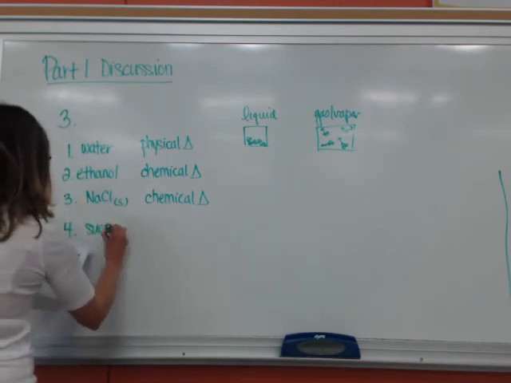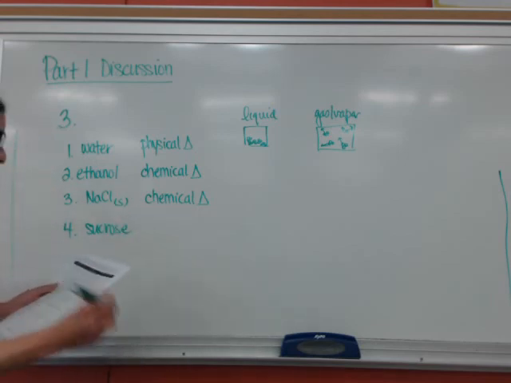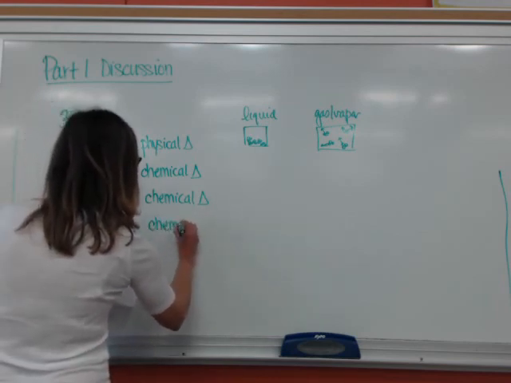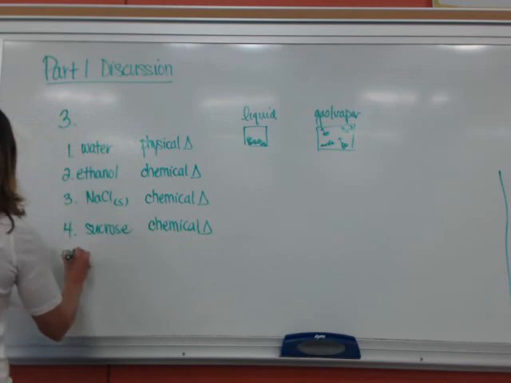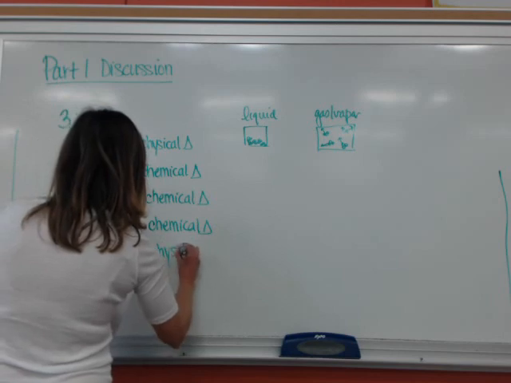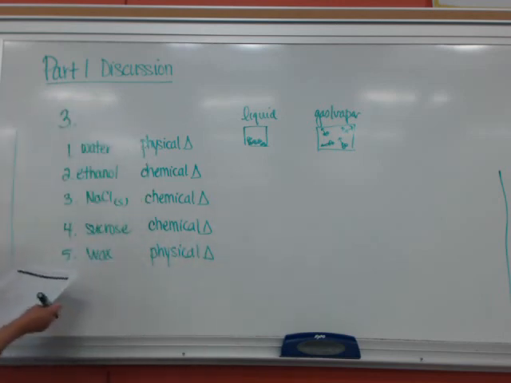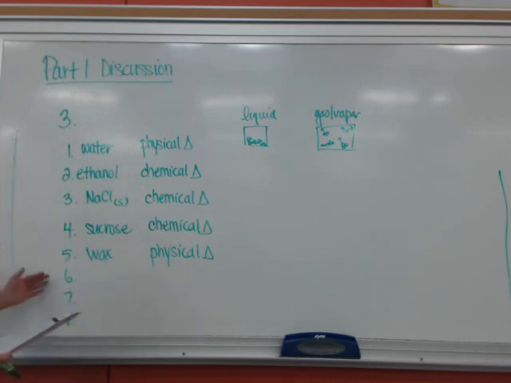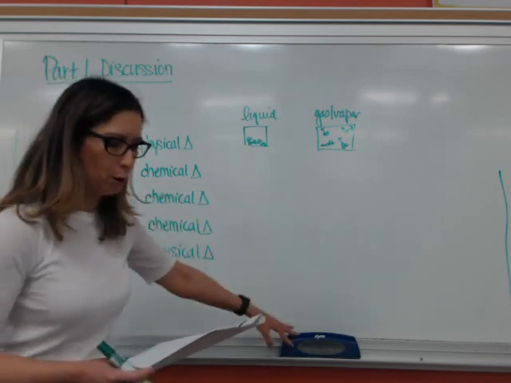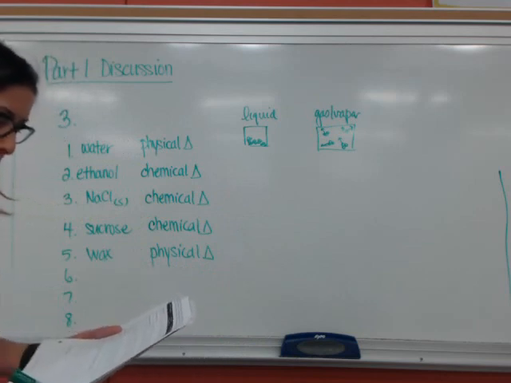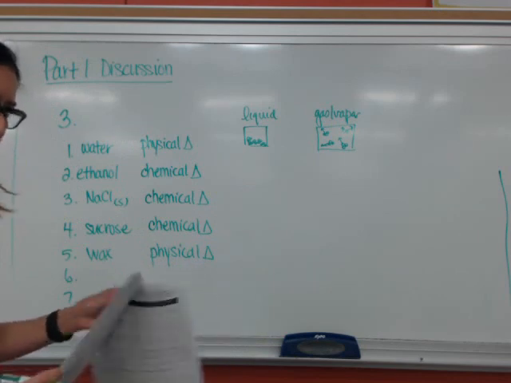For the sucrose, when we burned the sugar, it smelled sweet. It changed colors. This was a chemical change. Number 5, the wax, it melted. Physical change. For 6, 7, and 8, I'm going to let you fill these in as to whether or not you feel like these are physical or chemical changes, and I want you to provide all the particle level explanations and justifications on that. And then for number 4, give a tentative definition for a physical change and a chemical change.